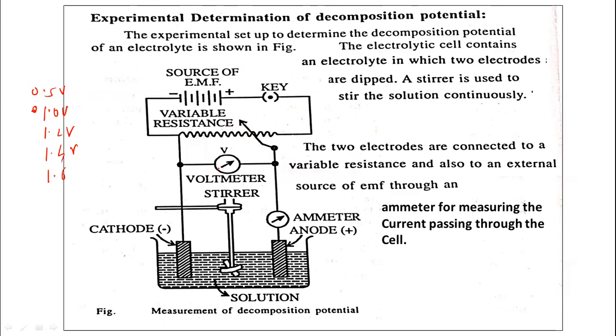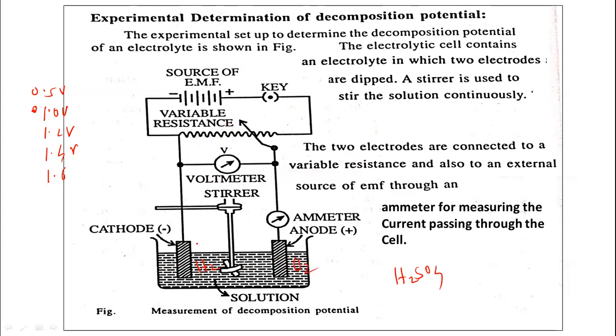What is the decomposition potential? It is the potential at which continuous electrolysis of the electrolyte takes place. We know that during the electrolysis of sulfuric acid, hydrogen gas is released at the cathode and oxygen gas is released at the anode.